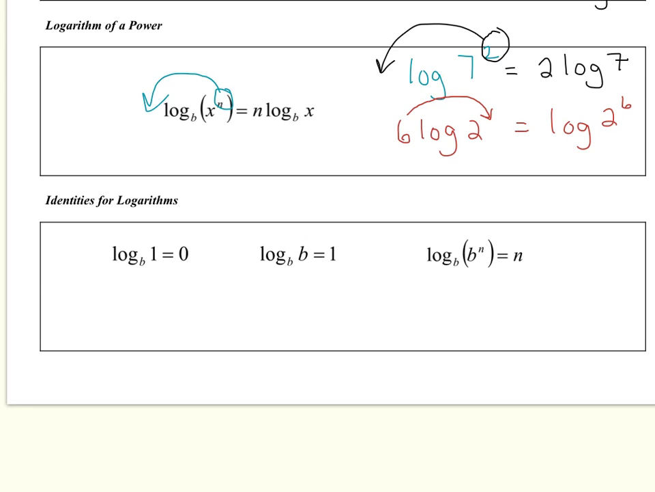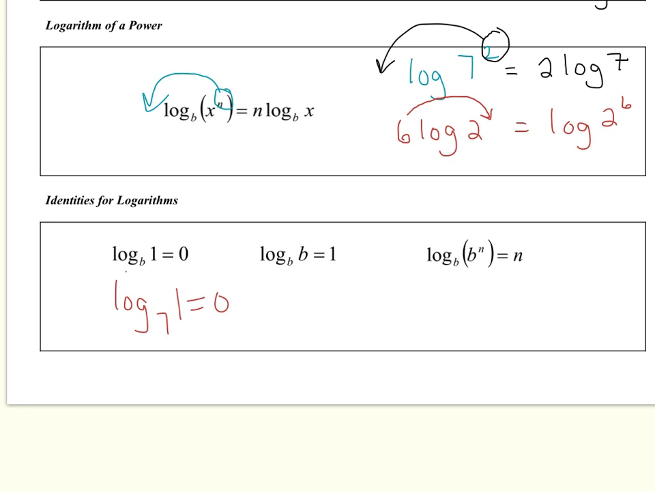Here are some other neat properties that, again, we don't use a lot in Algebra 2. You will probably use them more in future coursework. But you can see the log base b of 1 is always 0. If you take the log of any base of 1, it's always 0. So, for example, if I take the log base 7 of 1, it's 0.